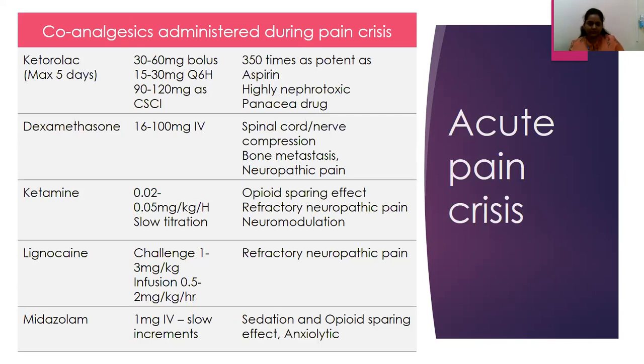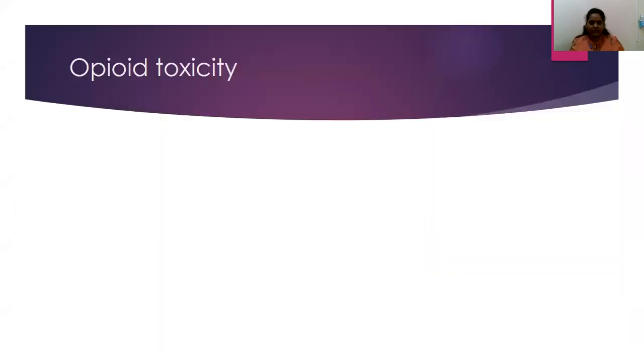Other way, when we're looking at completely refractory pain, there would be other components to pain. When we look at total pain, there would be a lot of psychological distress. There would be a lot of spiritual distress in patients. We need to identify that also when we're trying to treat a patient with acute pain crisis. So when we look at it as a whole, we take all of these into account when you're looking at pain crisis.